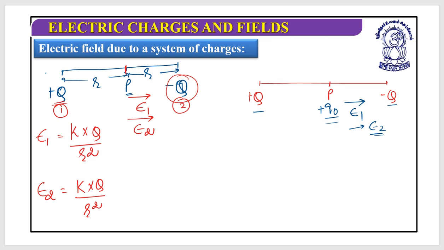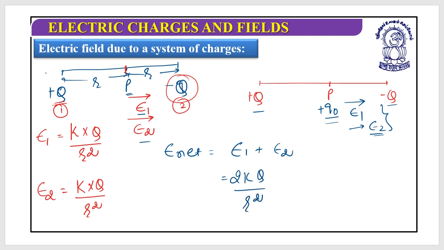Either you remember that for a positive charge it is radially outward and for a negative charge radially inward, or you put a test charge at every position where the electric field is required and then add them up according to the vectors. Here both vectors have the same direction, so you need to add them up. This is E1 plus E2, which equals 2kq divided by r square.